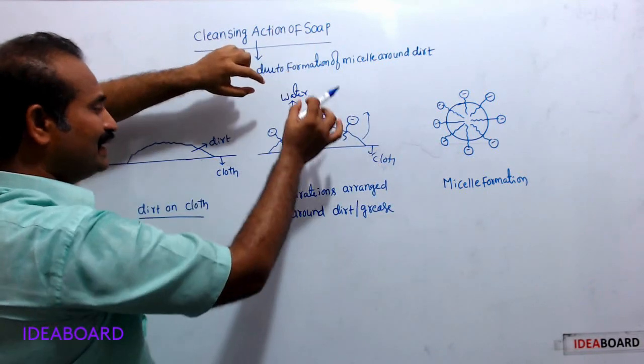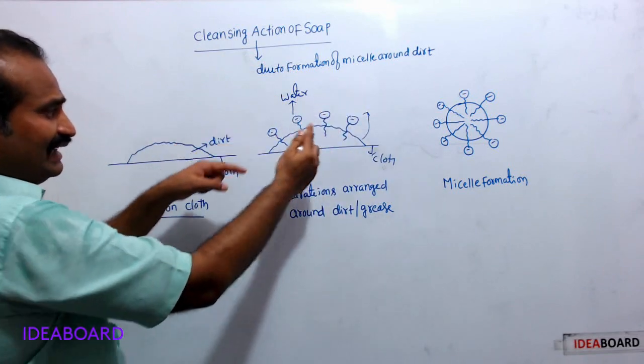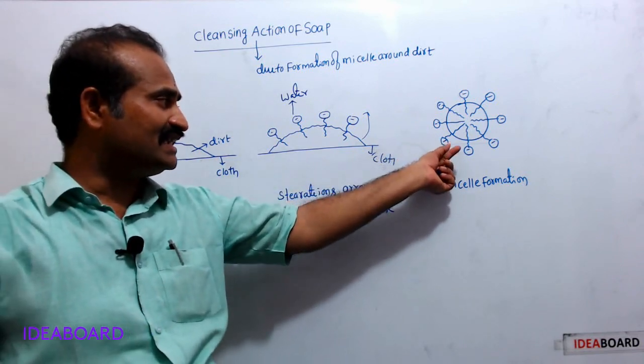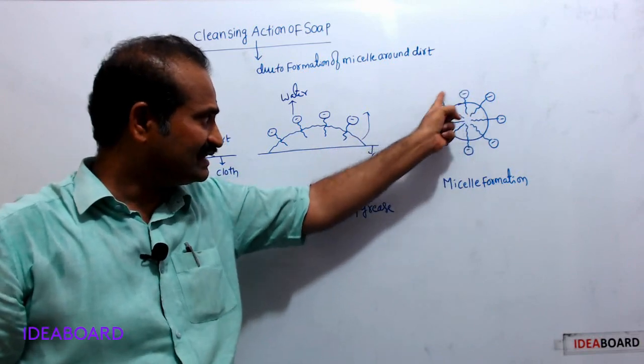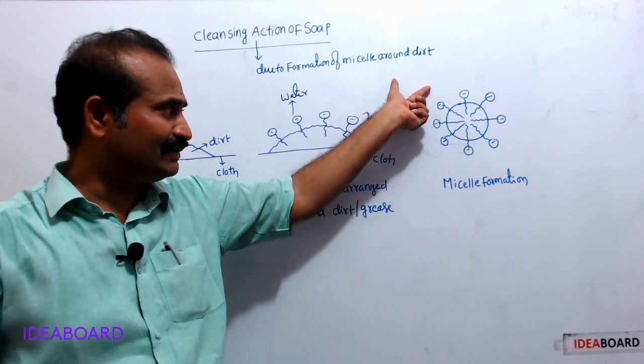Therefore, the remaining stearate ions surround the dirt and form a micelle like this. Once this micelle is formed, over the surface of the micelle hydrophilic heads are there. These are attracted by the water.